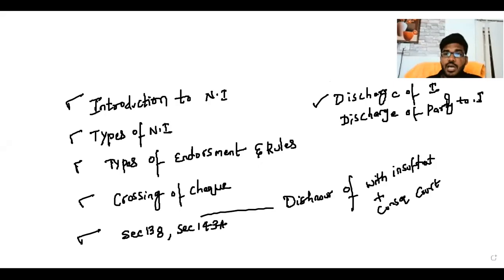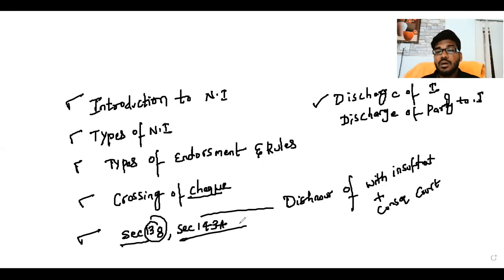Crossing of a check is to draw two parallel transverse lines on the face of the check. In that crossing, we discussed general crossing, special crossing, not negotiable crossing, and account payee crossing. After that, dishonor in many ways: dishonor by non-acceptance, dishonor for insufficient funds. In case of dishonor for insufficient funds, section 138 is applicable. What is the procedure? We can discuss one more chart.